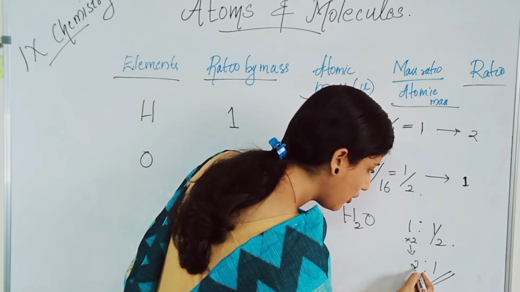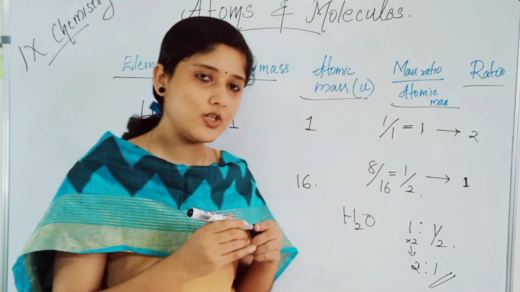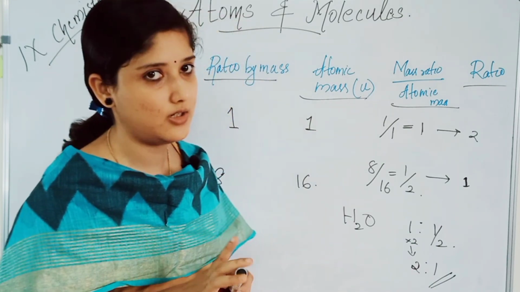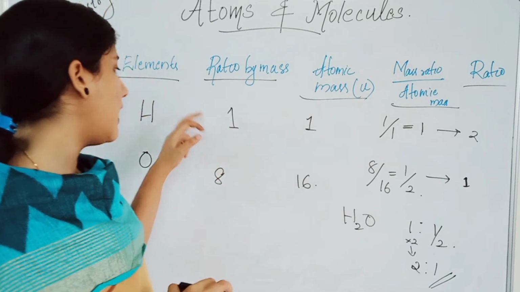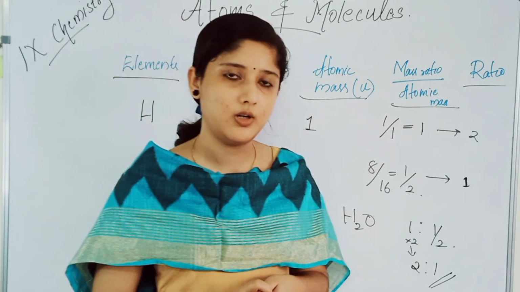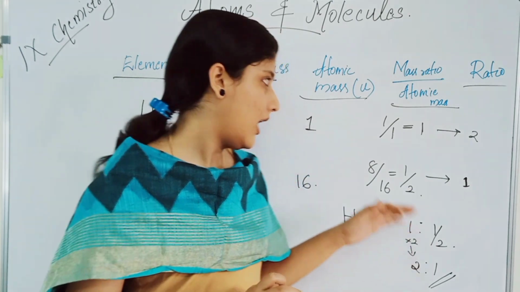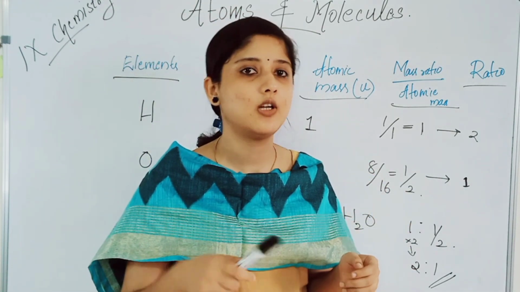That is the ratio of hydrogen and oxygen. 2 hydrogen will combine with 1 oxygen, that is in the ratio by mass 1:8, to form a water molecule. This is how we find the ratio of combination of hydrogen and oxygen.